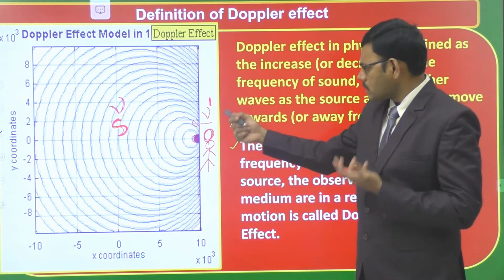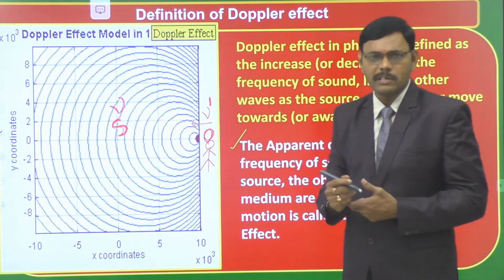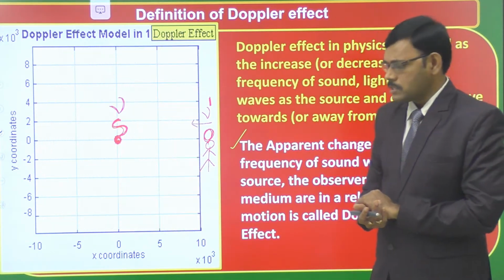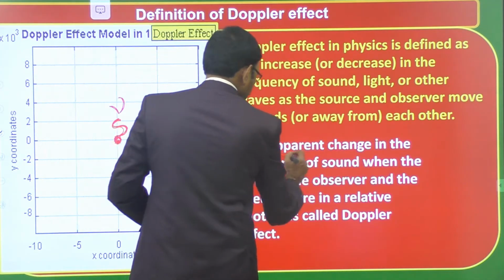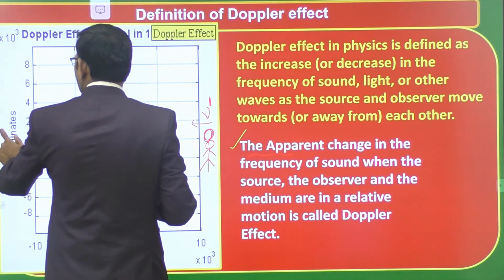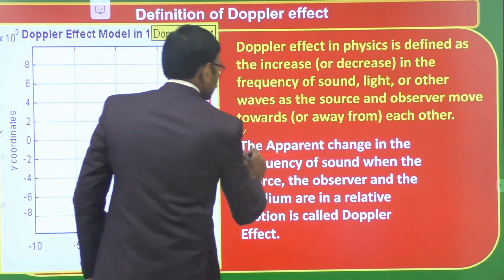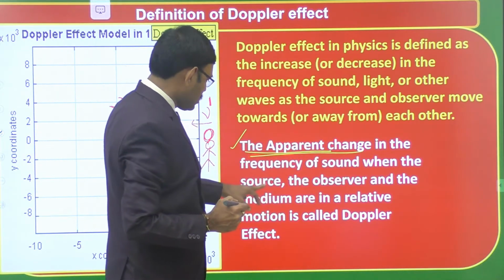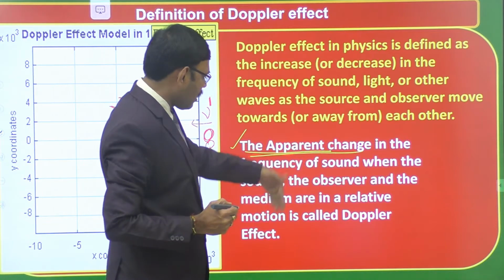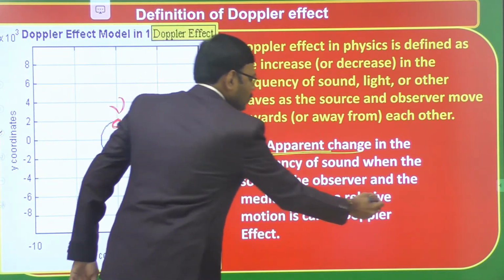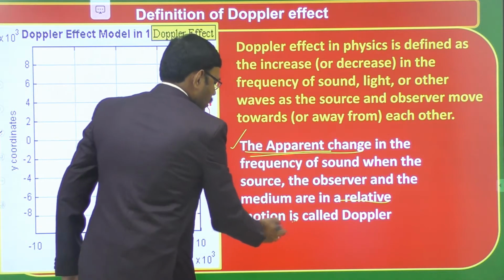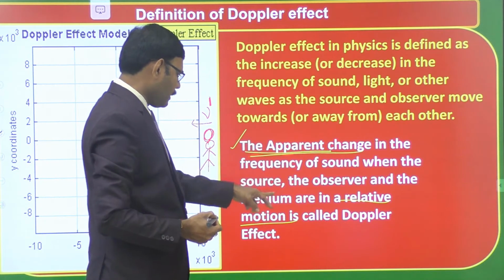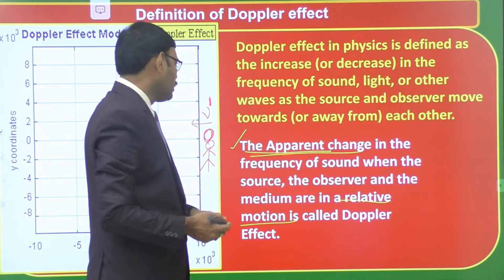The frequency of the sound received is different from the actual frequency. There is an apparent change in frequency. Actually it is nu, but we are getting a sound of different frequency. Really it is not changing, but at that time we receive a sound of different frequency. This apparent change in frequency of sound, either due to source or observer or medium or all of the above, in relative motion, due to relative motion between source and observer, we get an apparent change in frequency.